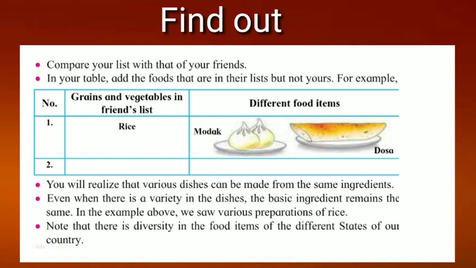Even when there is a variety in the dishes, the basic ingredients remain the same. In the example above, we see various preparations of rice. Note that there is diversity in the food items of the different states of our country.